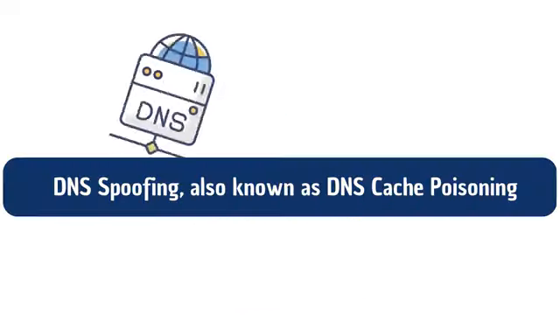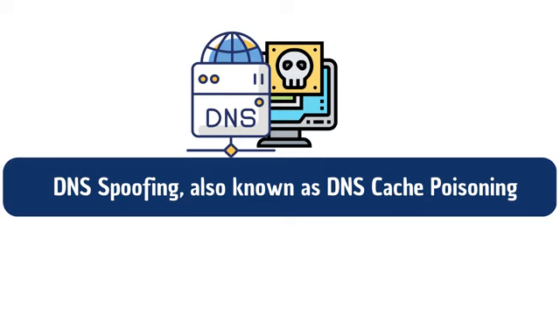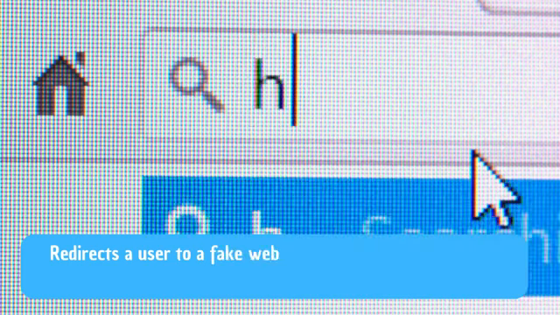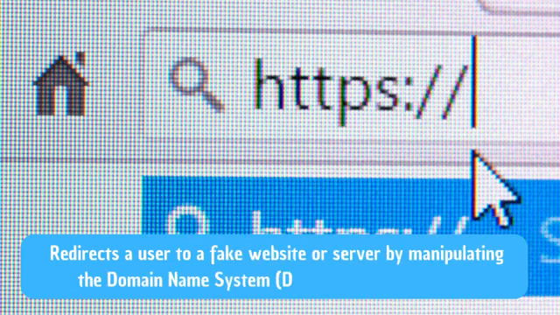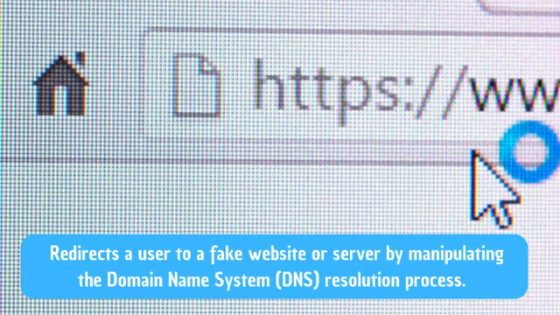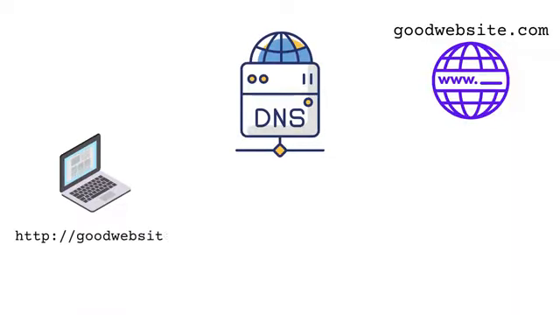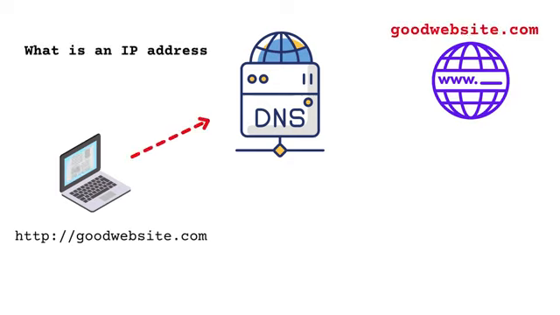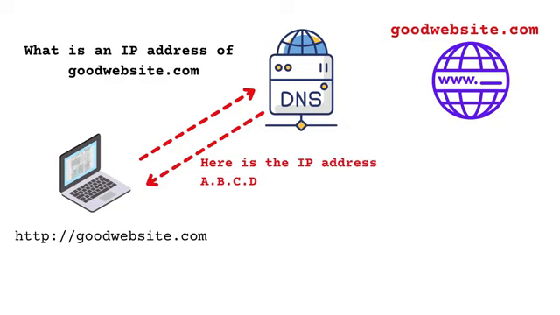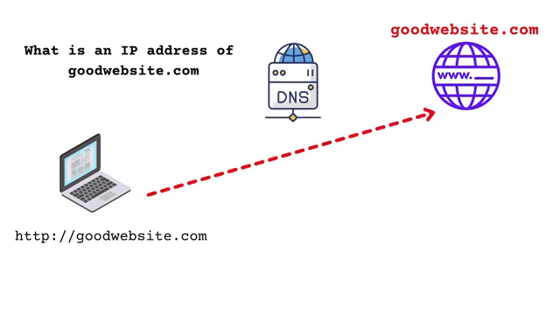DNS spoofing, also known as DNS cache poisoning, is another type of man-in-the-middle attack where the attacker redirects a user to a fake website or server by manipulating the domain name system resolution process. When a user types a website URL in their browser, the DNS resolver on their device sends a request to a DNS server to resolve the domain name to an IP address. If the DNS server has a valid mapping for the domain name, it returns the corresponding IP address to the user's device. The user's device then uses the IP address to connect to the requested website.